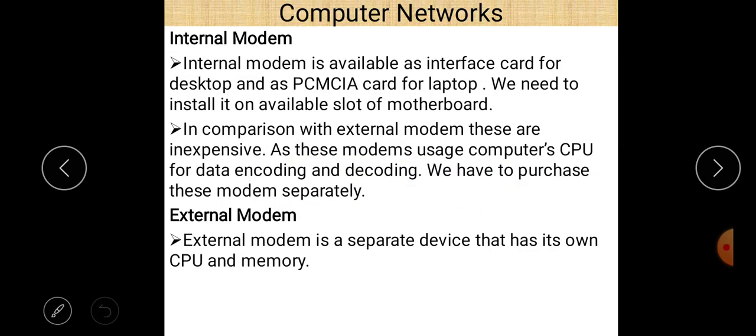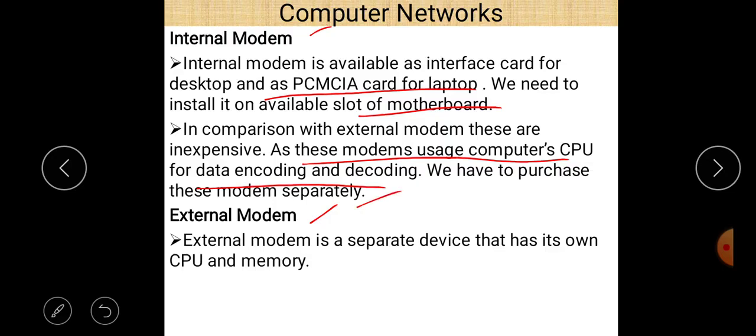And there are two types of modems, internal modem and external modem. Internal modem is available as an interface card for desktop and PCMCIA card for laptops. We need to install it on an available slot of the motherboard. In comparison with external modem, these are inexpensive, as these modems use the computer CPU for data encoding and decoding. Okay, and we have to purchase these modems separately.